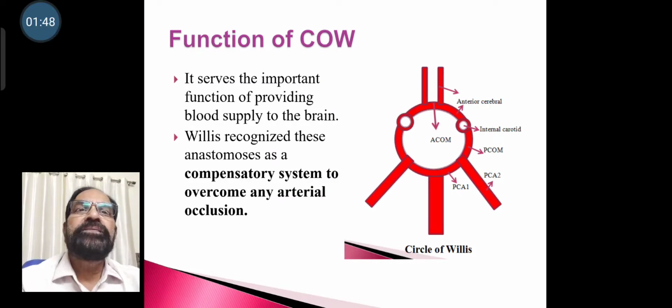The function of the Circle of Willis. It serves the important function of providing blood supply to the brain. Thomas Willis recognized these anastomoses as a compensatory system to overcome any arterial occlusion.